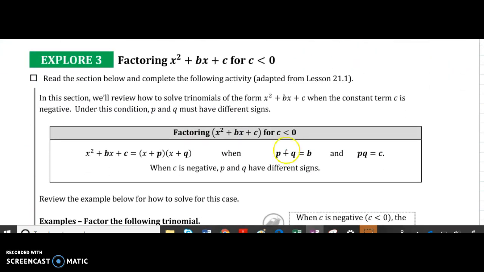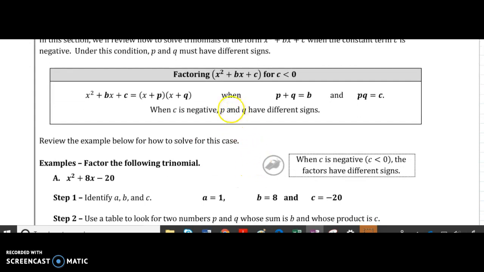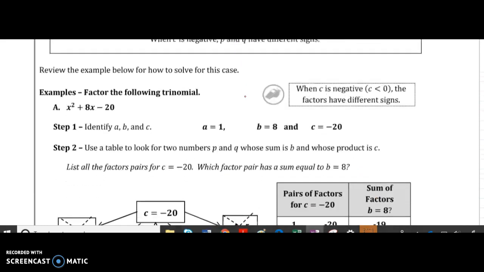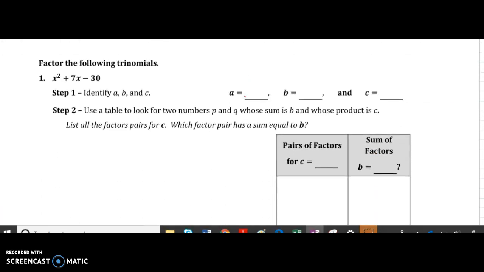So here, if we have c less than 0, when c is negative, now before c was positive, right? So when c is positive, both our p and q have the same sign as b. But since in this one our c is negative, it's going to be a little bit different. When c is negative, p and q have different signs because p and q have to multiply to make c. If they have to multiply to make a negative number, one of them has to be positive, the other one has to be negative. So let's see our example.